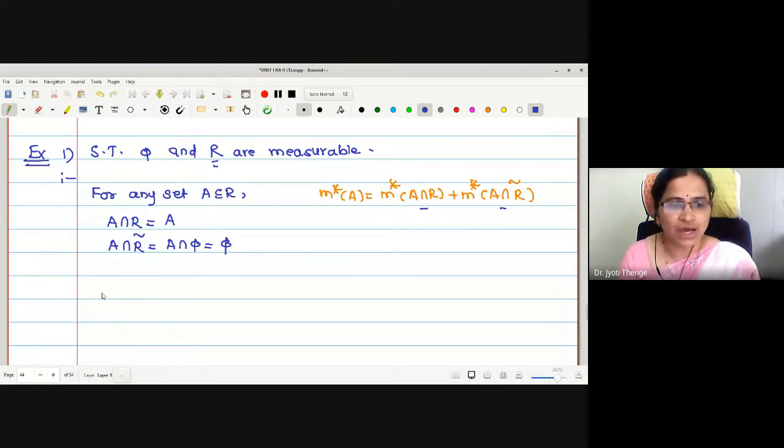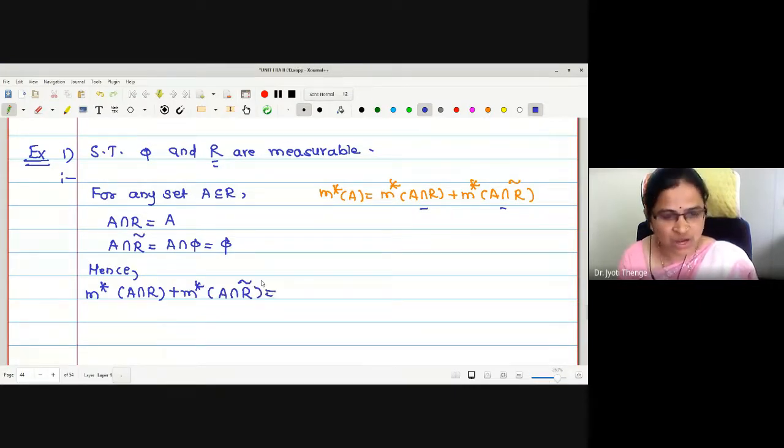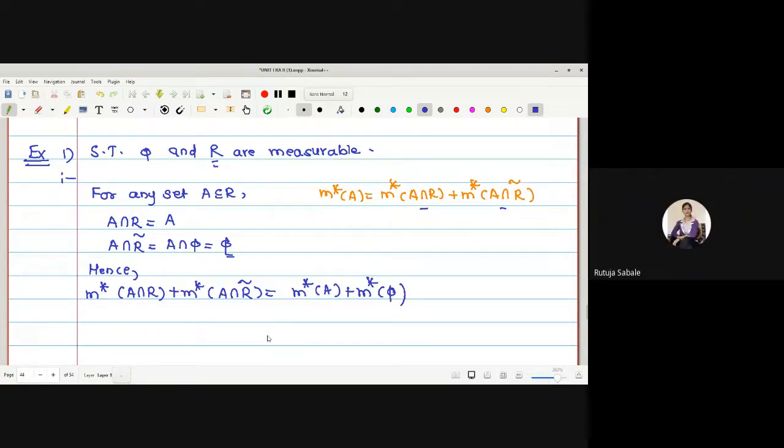Now, what are their outer measures that we have to think? I will take the right hand side. Hence, outer measure of A intersection R added with outer measure of A intersection R complement. What is the outer measure of A intersection R? It is outer measure of A. And what is outer measure of A intersection R complement? This is outer measure of empty set. But what is the outer measure of empty set? Yes, it is 0.